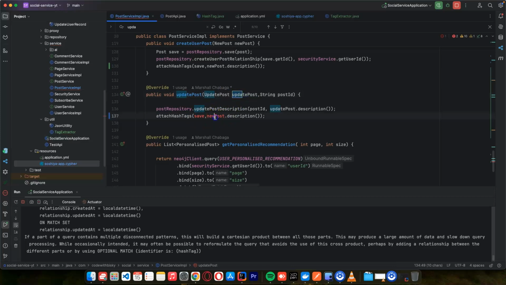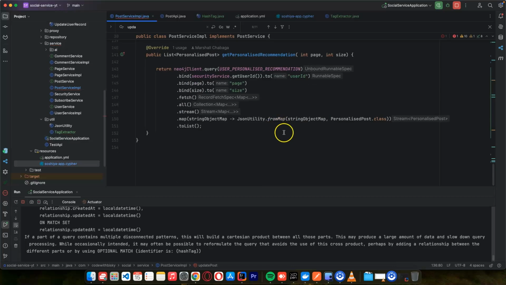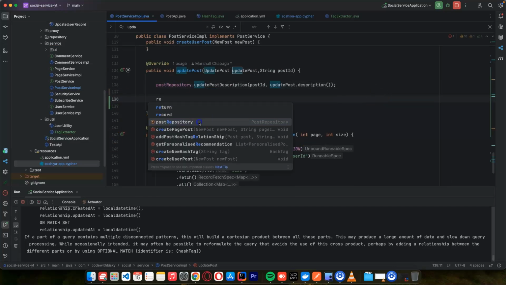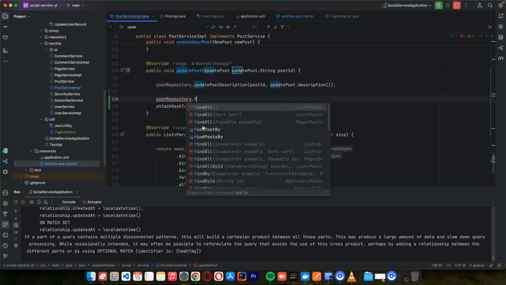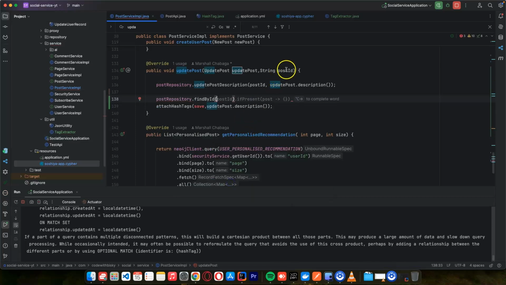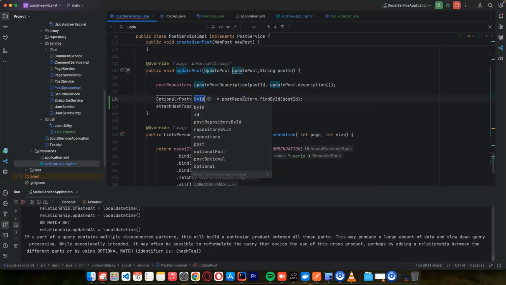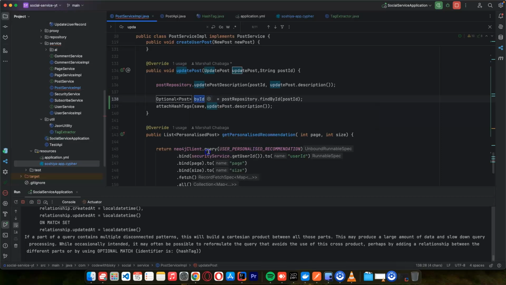I just want to say this one, get description, but now we want to look for the post first. Usually we can do this, say post repository dot find by ID, and we can pass this post ID, and we can get this post optional. But for me, I don't prefer this way.